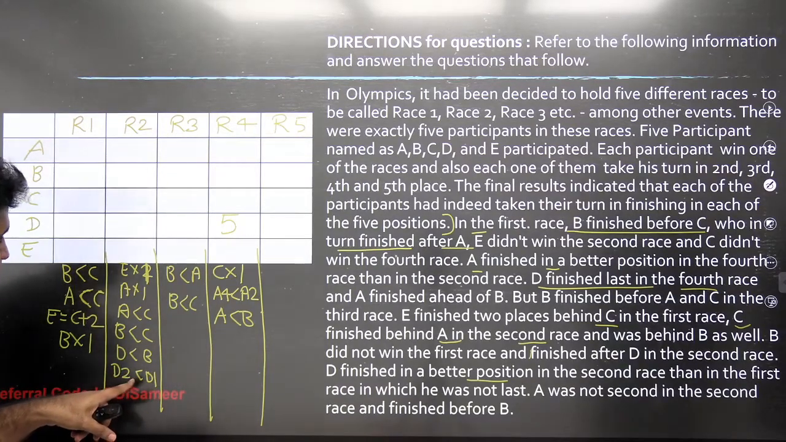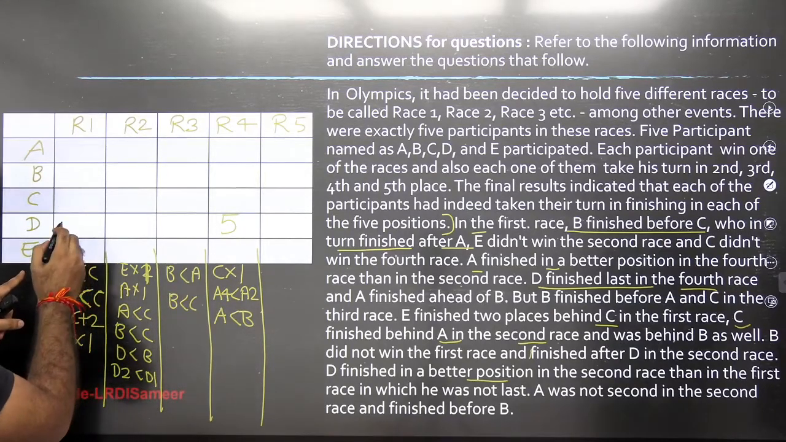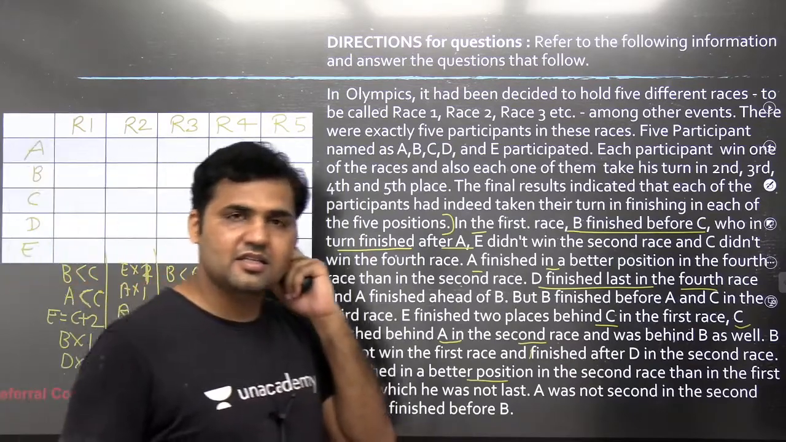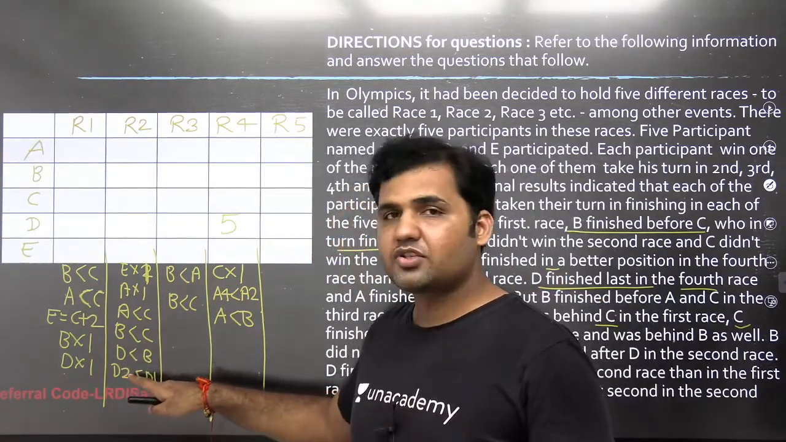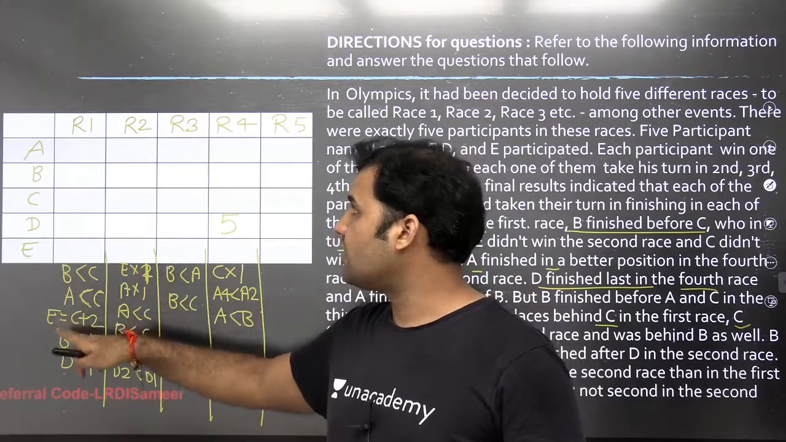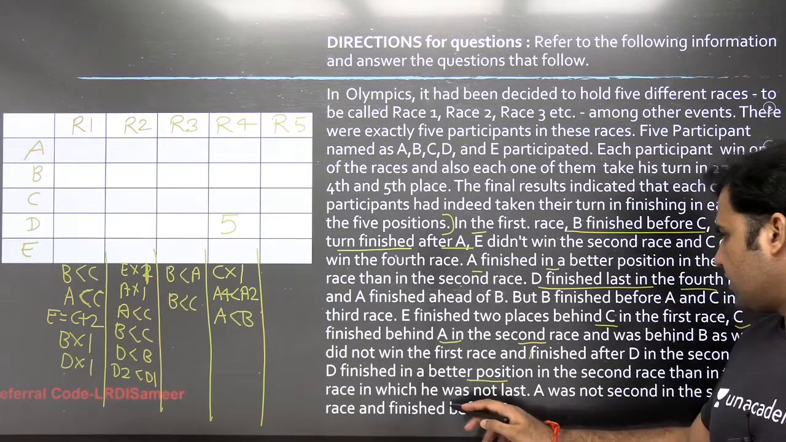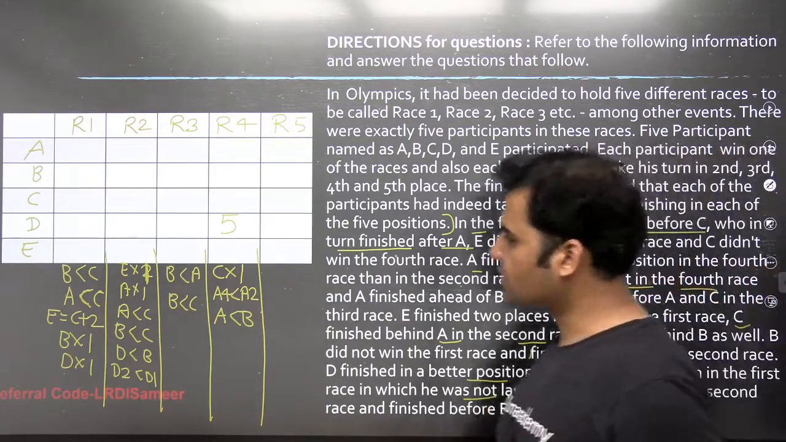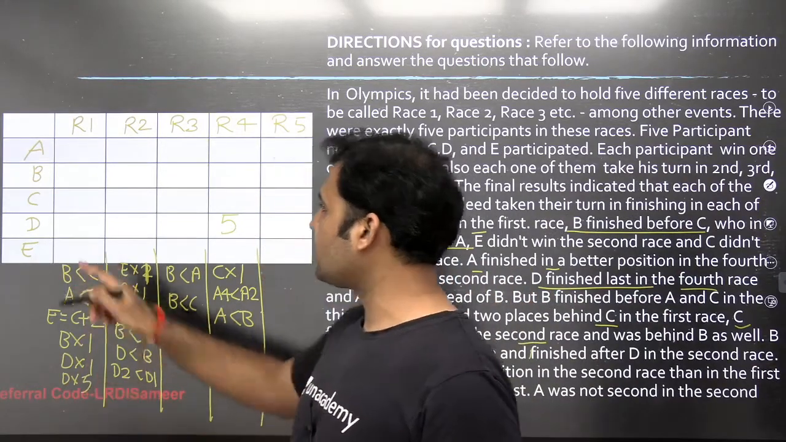Now, what does it tell you? Same information, that in the first race, D cannot be 1. Because if D is 1 in the first race, then the position of D in race 2 cannot be better than the position of D in race 1, right? Also, D was not last in the first race, that means D is not getting a rank of 5 in race 1.